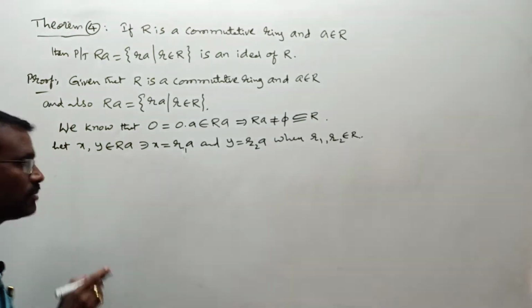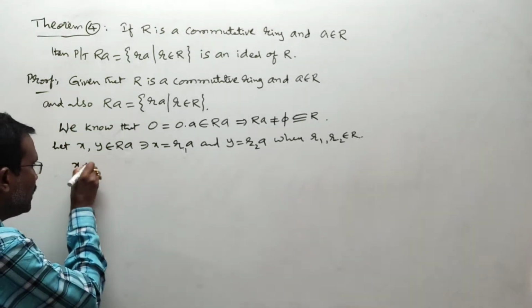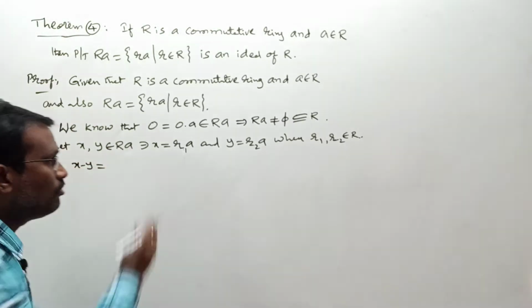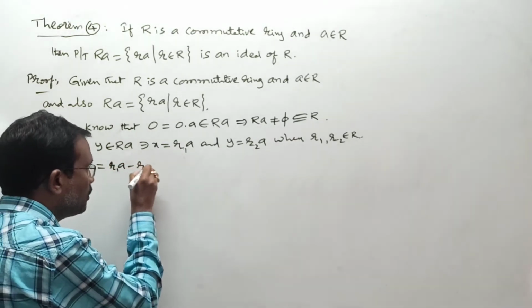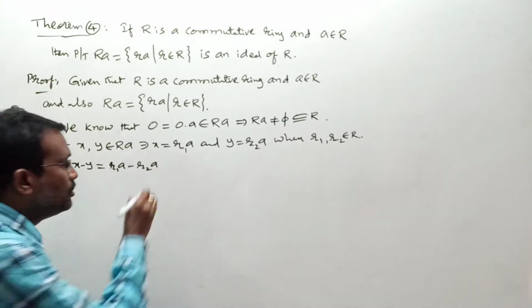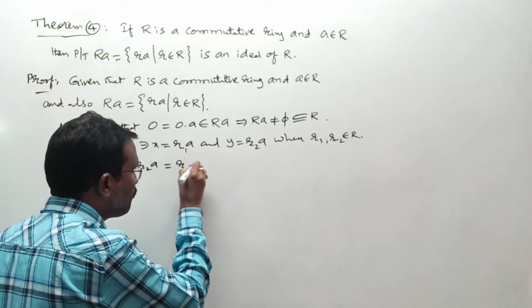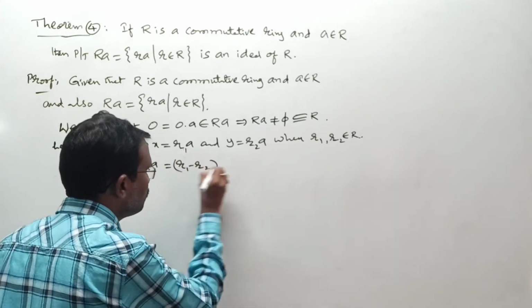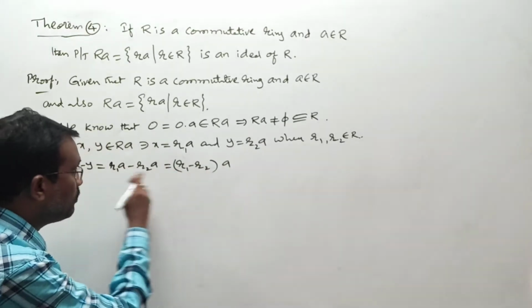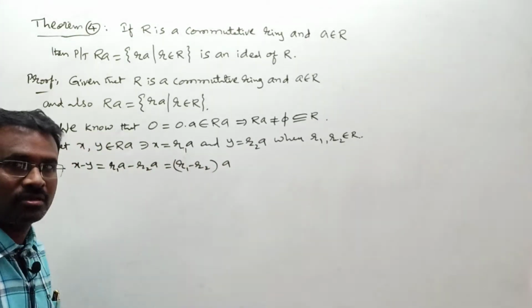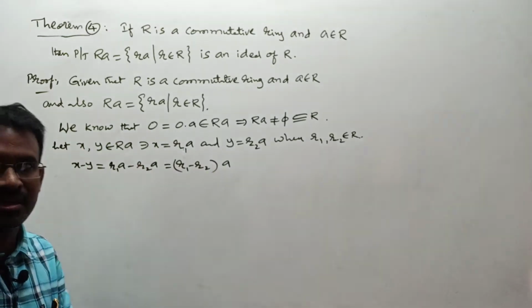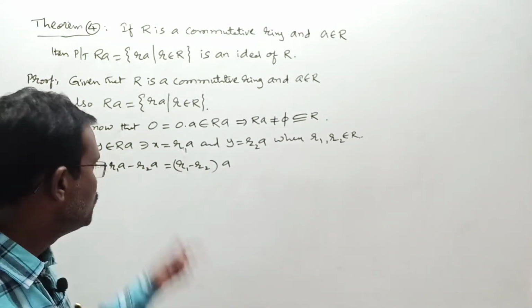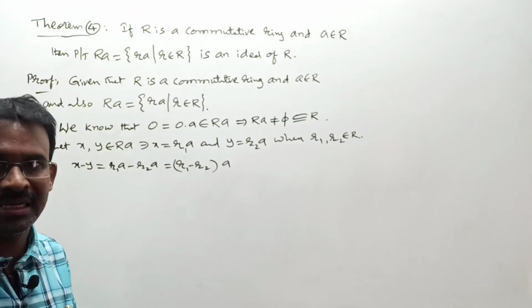First I am doing that. For that, let us find X minus Y here. What is X? R1 into A. Minus Y is what? R2 into A. This we can write as R1 minus R2 into A. This A we take common, but you must write it on the right side only. That arrangement is very important. Don't write this as A into R1 minus R2. That is the wrong approach. Here we just use the right distributive law directly.